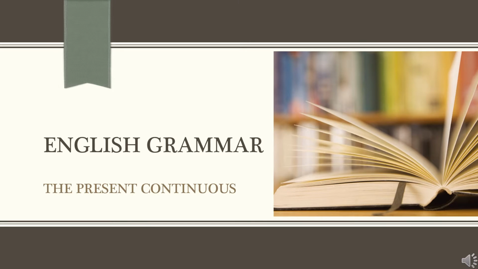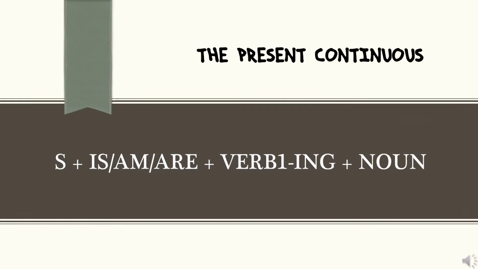So, this time I want to talk about one of the English grammar, the present continuous. The rule of the present continuous is: subject plus to be (is, am, are) plus verb 1 ended by ing, plus noun or place or something else.